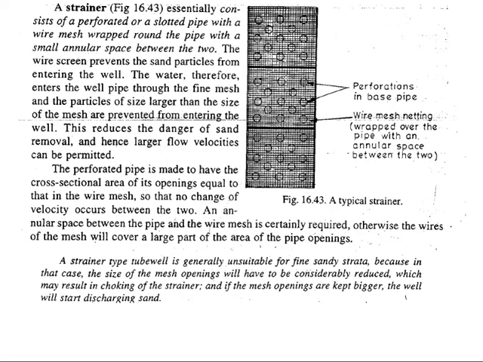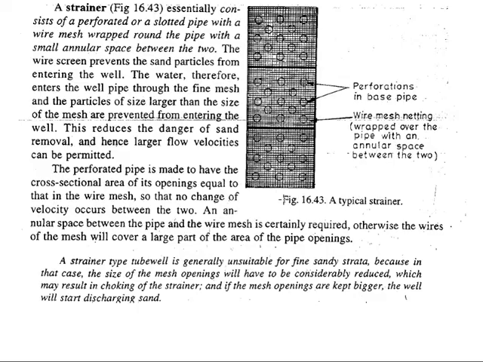Okay, and then the water is pumped inside through this pipe. The important thing is that whatever the size of this perforation and the size of this wire mesh are, both are kept the same, so that there is no change in the velocity of the water which is entering this pipe. That is an important thing to remember.